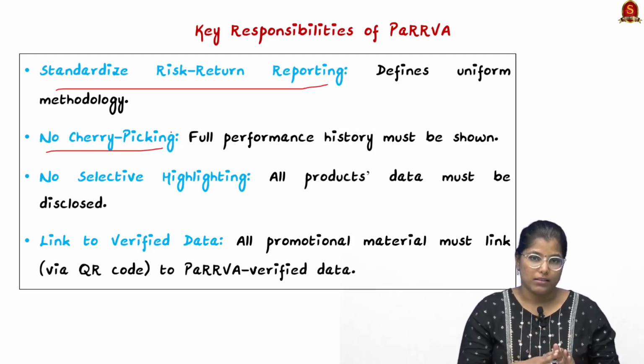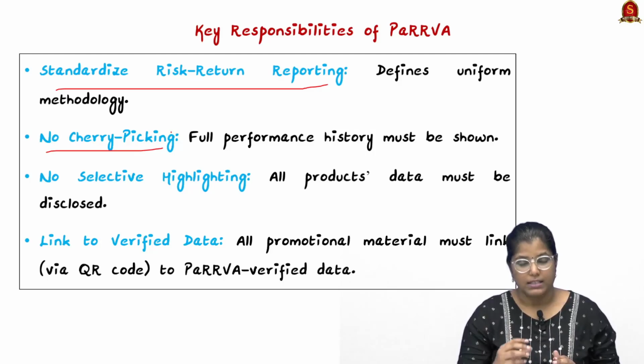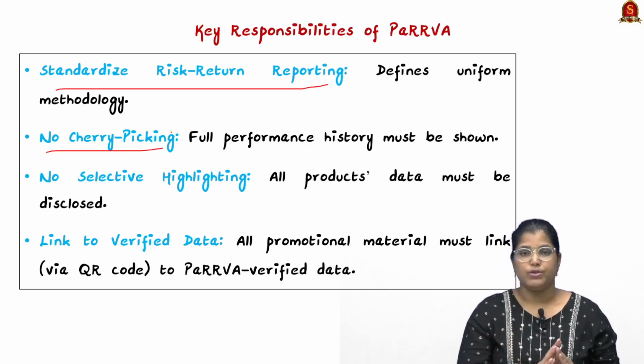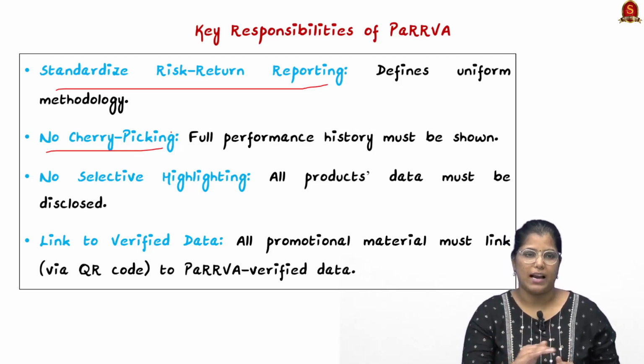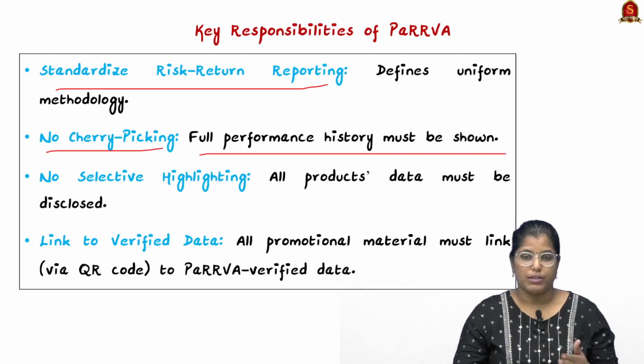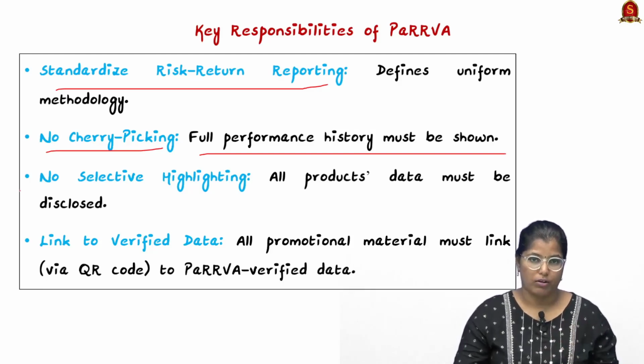So there are chances for the CRAs to portray a particular company as a very good performing company. This will not happen if there is a standardized methodology which is developed by Parva. So it will give the full performance history. This must be shown. So this will also bring in a lot of transparency.